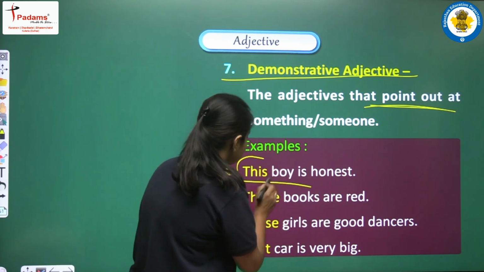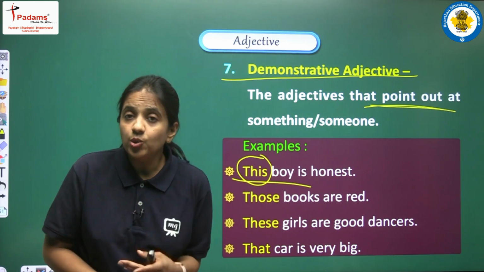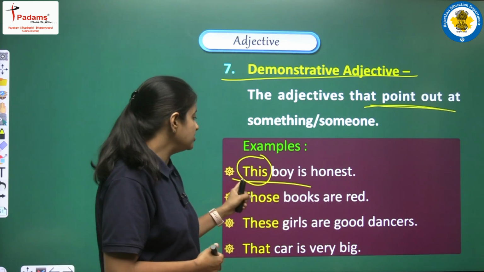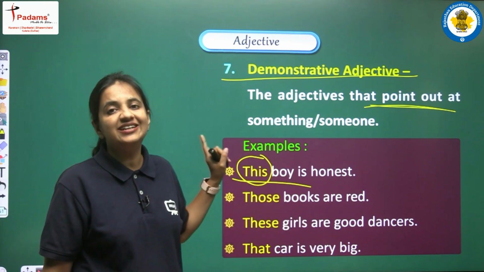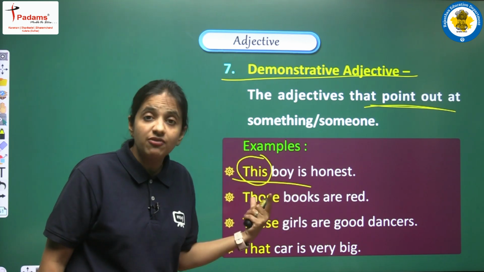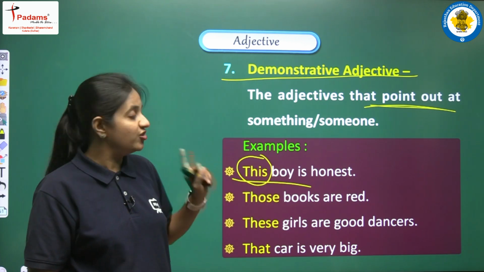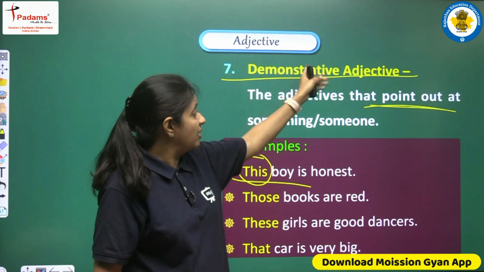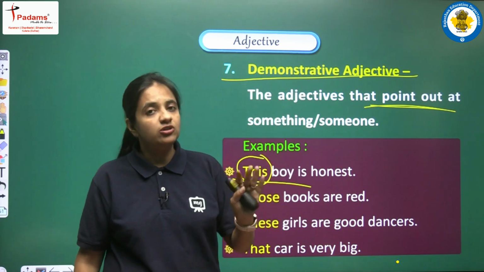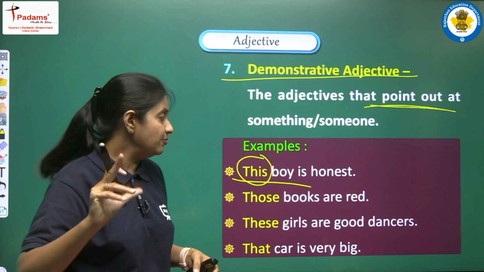Now here, with the help of this, we are pointing towards one boy, right? And because this is used before boy, we can say that in this sentence this is a qualifying word for boy. This is the reason that this is an adjective and it is a demonstrative adjective, because we are pointing out one boy.